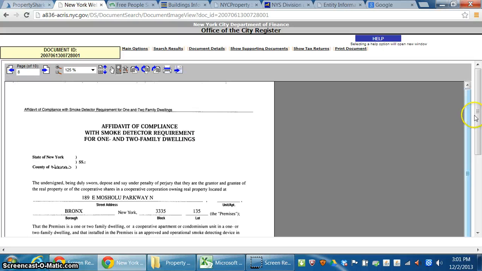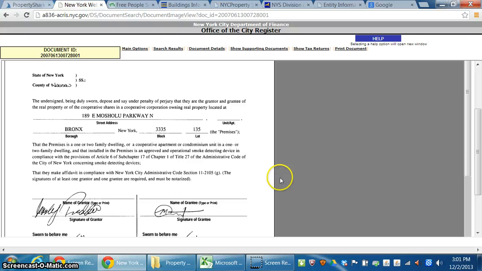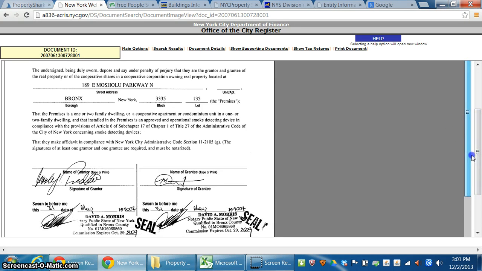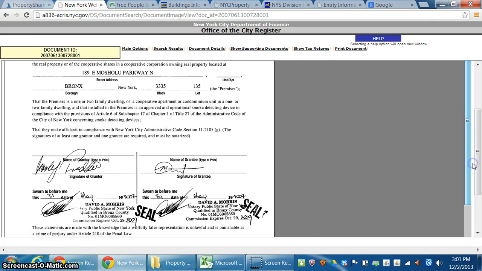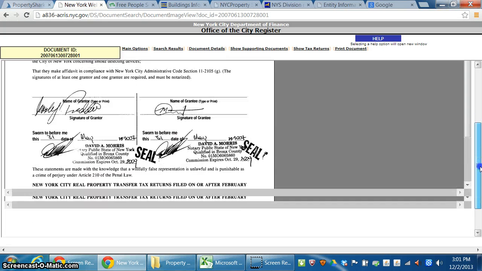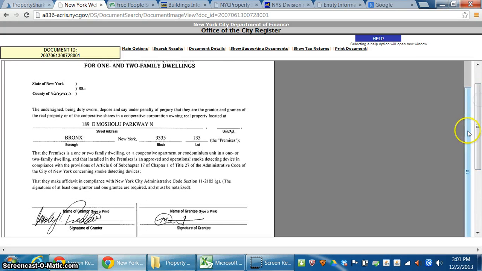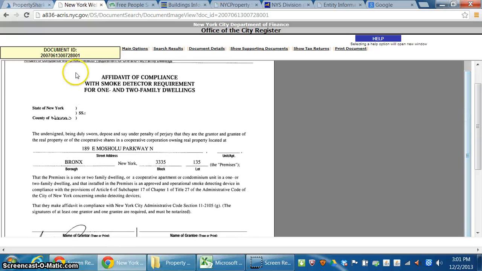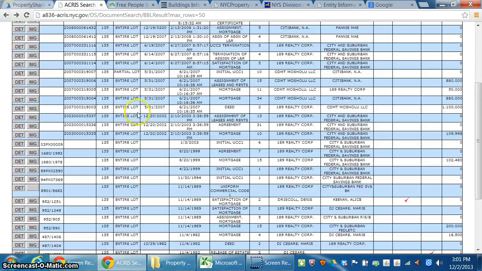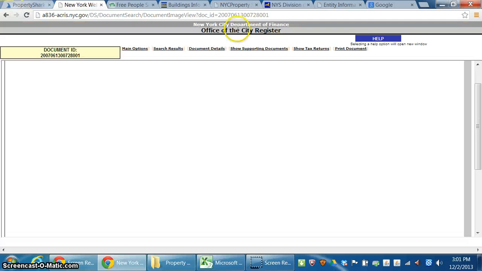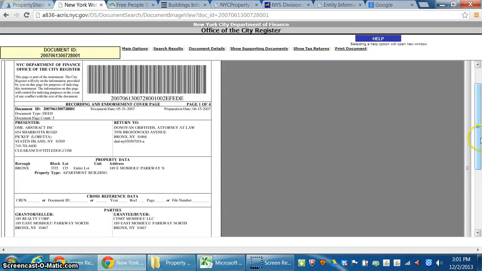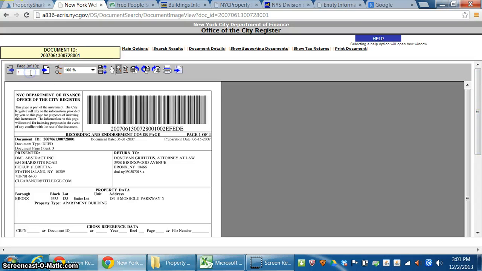This is the affidavit. This is again typically signed by the grantor and the grantee. Now notice that these are signatures, so you can't really tell what's what. You know, obviously they're notarized, but you can't really tell who's who here. So that doesn't really do us any good. But it'd be another way. Again, sometimes you can. In this case, oops, I went off here. Let me just go back. I think it was at page 7.